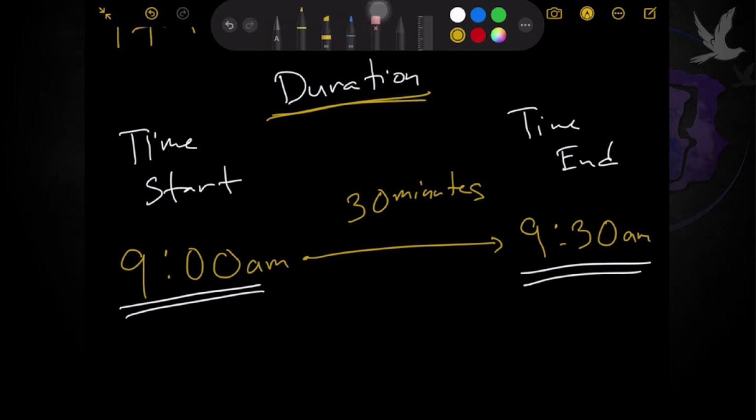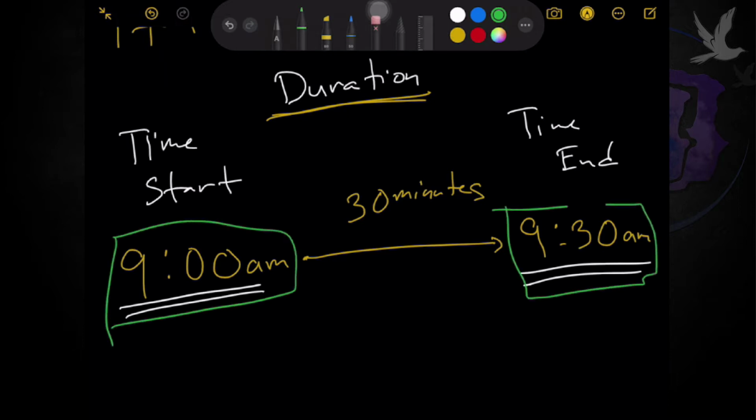Maybe Teacher Mark just paid his bills or bought some meat at the grocery. The point is, I started at 9 a.m. and ended at 9:30, a total of 30 minutes duration. So these are clues that you need to take note of when you are solving word problems.